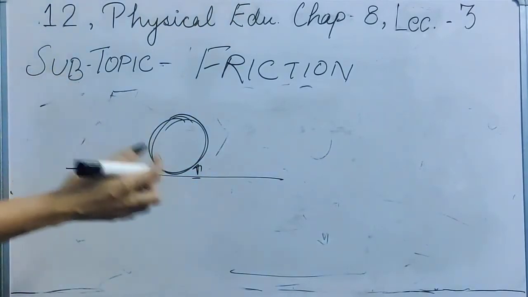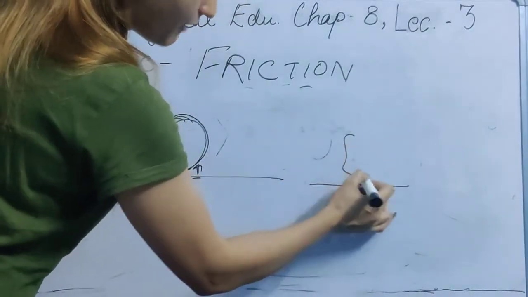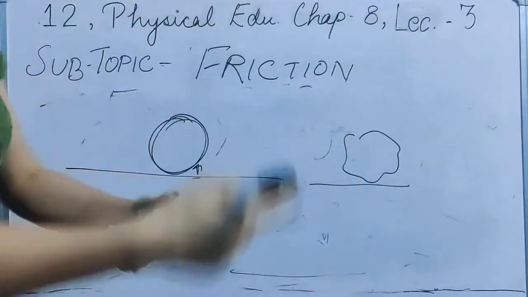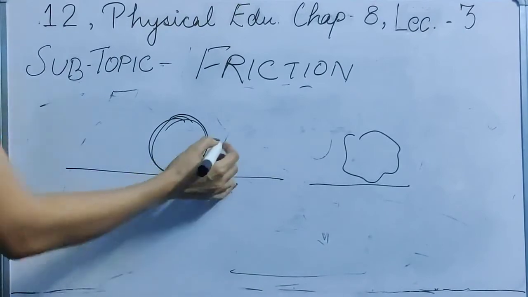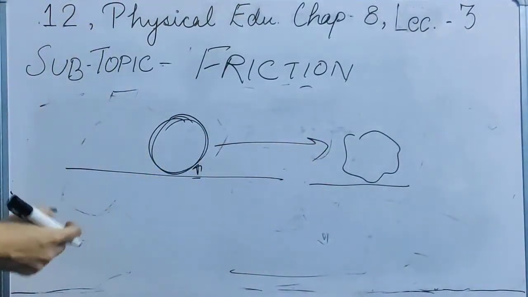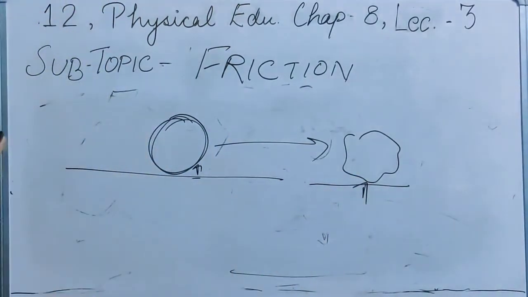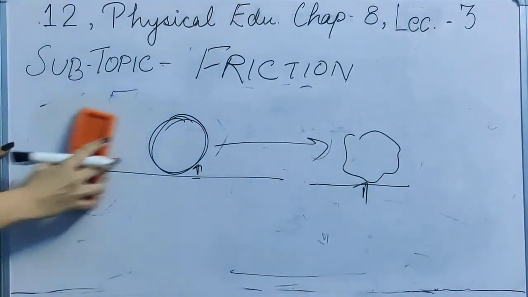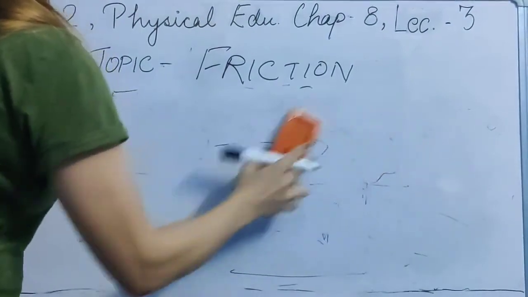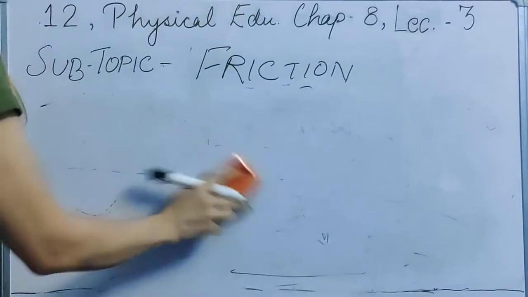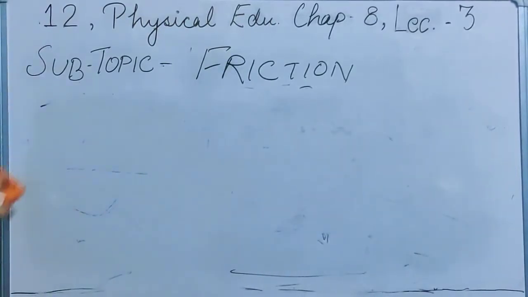If it is a flattened tire there will be more friction, and it will be difficult for you to move your cycle forward. So in games like cycling and many others, friction is disadvantageous for you. So friction is both advantageous and disadvantageous. That is why it is known as the necessary evil in games and sports, because it is necessary and important, but in some cases it acts like an evil.